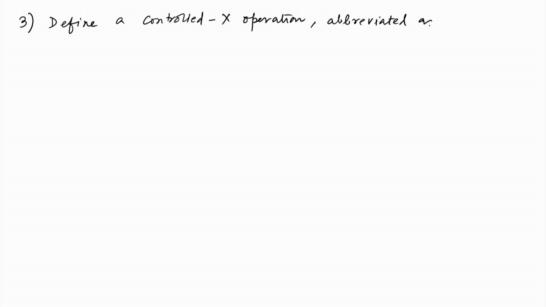Define a controlled X operation. The word control will make it clear. It is abbreviated as Cx gate, again by a rotation pi, which yields the composite state of two spins. Let me first write down the relation and then we will explain.